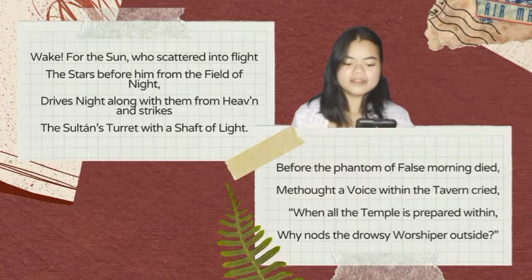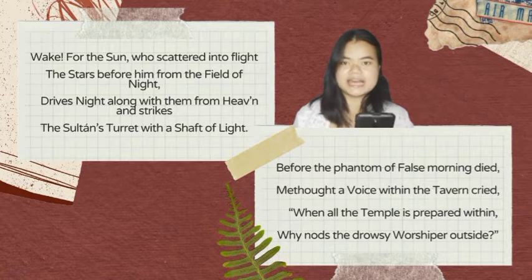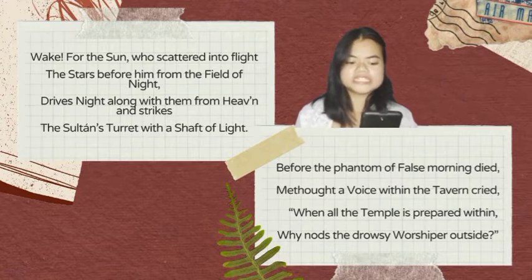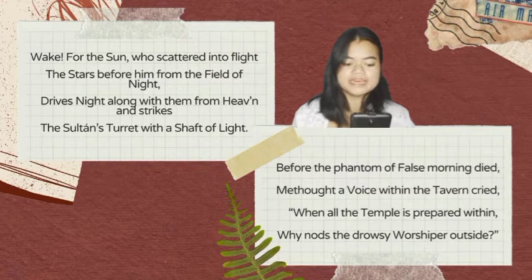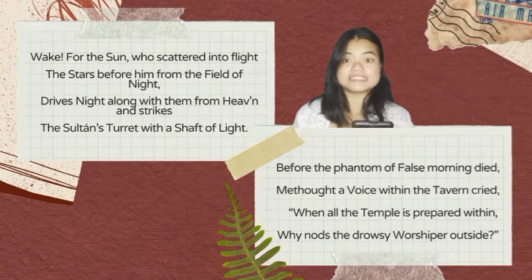Obviously, the sun makes the stars disappear from view. Also, the sun is like the hunter in that it catches everything in its light. The phrase caught the Sultan's turret in a noose of light refers to the fact that the turret of the Sultan's palace of worship is the tallest object in their community, and therefore it is the first thing the sun illuminates as it rises from the east.